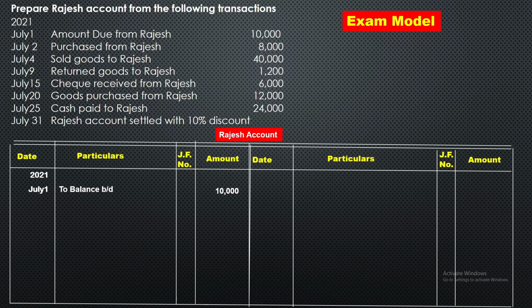Next, July 2nd, purchased from Rajesh. So everything is the same rules like the previous question. So when Rajesh is receiving, write on the debit side. When Rajesh is giving, write on the credit side. So purchased goods from Rajesh, Rajesh is giving. So credit side 2021 July 2nd by purchases we are going to show 8,000. Then July 4th sold goods to Rajesh means we are selling goods to Rajesh means Rajesh is receiving. So debit side we should show July 4th to sales, amount is 40,000.